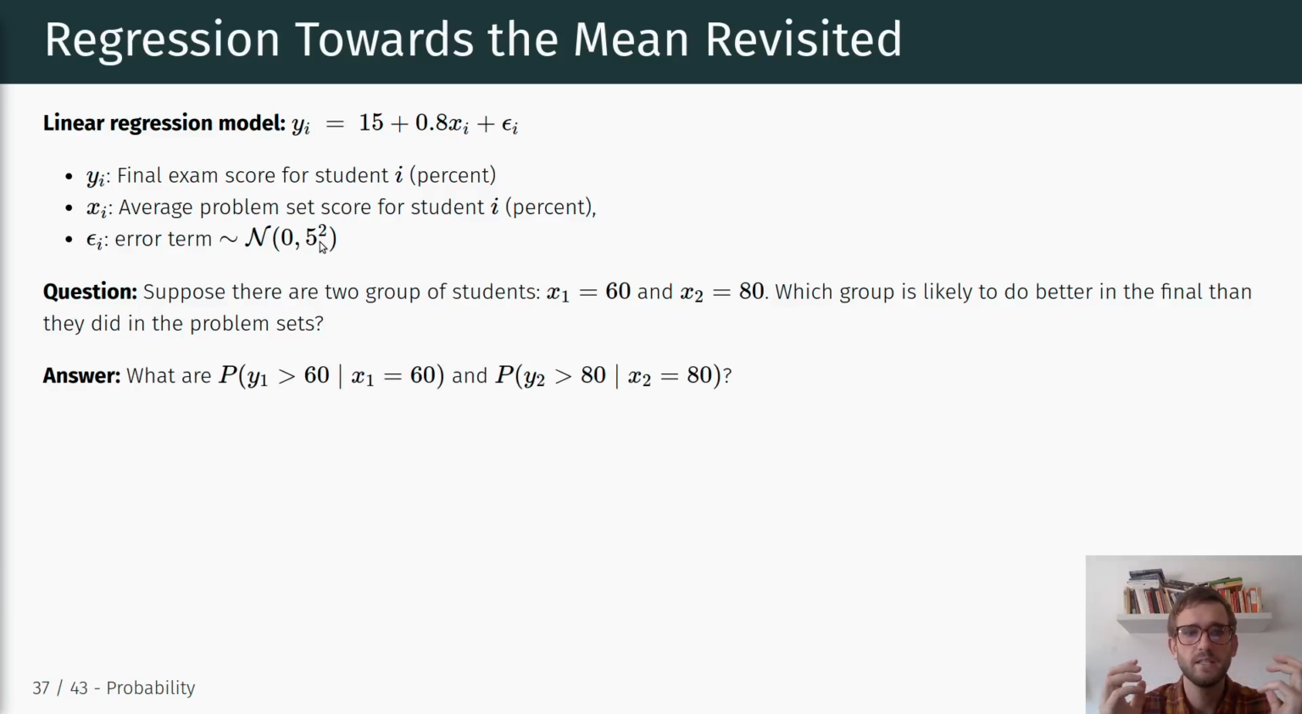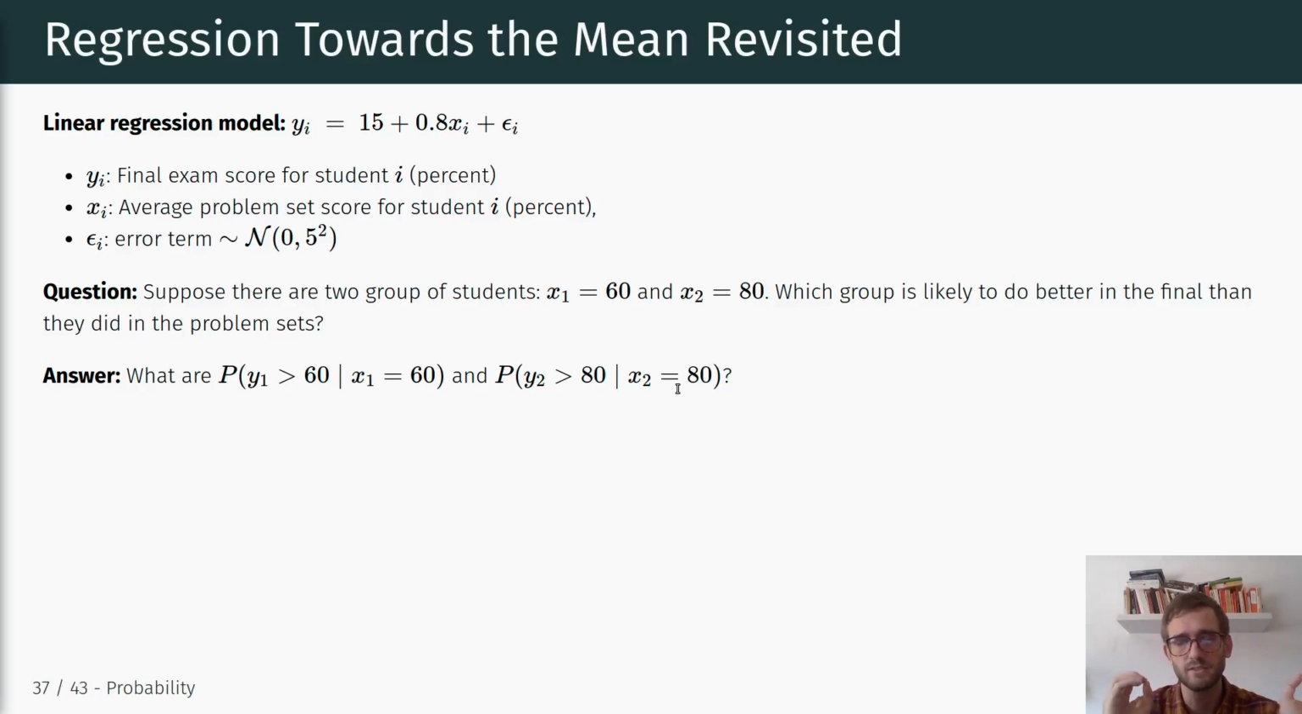Ultimately, in order to answer this question, we have to compare two different probabilities. One is the probability of y1 being larger than 60, conditional on x1 being equal to 60, right? So that's the first group of students who received a score of 60 in the problem sets. What is the probability that these students receive at least a score of 60 in the final exam? And we have the probability of y2 being larger than 80, conditional on x2 being equal to 80, right?